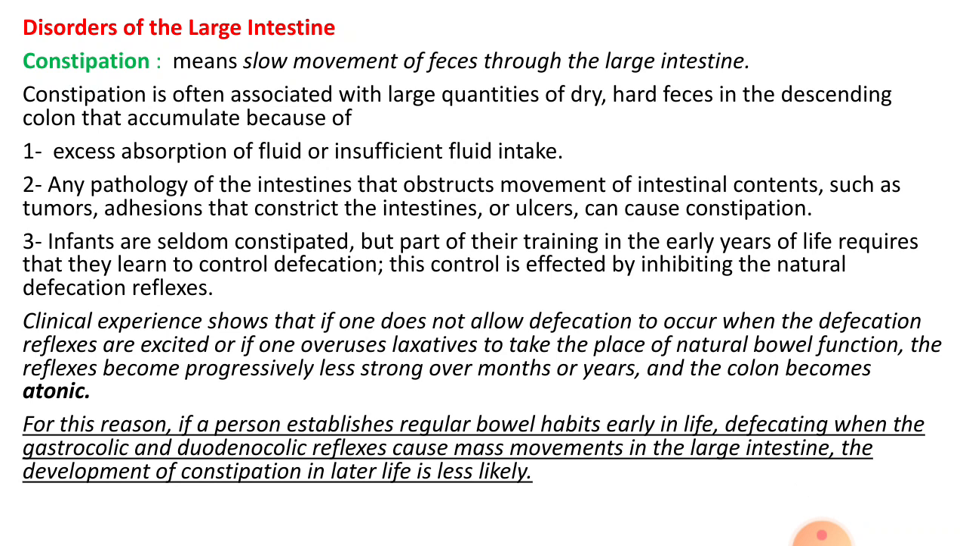Constipation occurs rarely in infants, but it might develop when they start to control their defecation as part of their learning, and this might cause inhibition to the defecation center, to the defecation reflex, and then constipation might occur later on in their life.